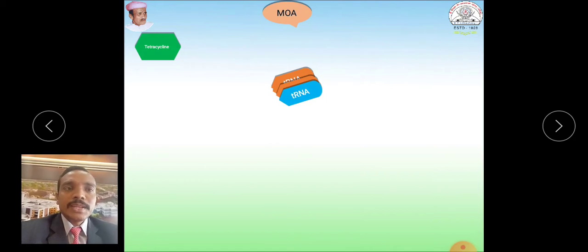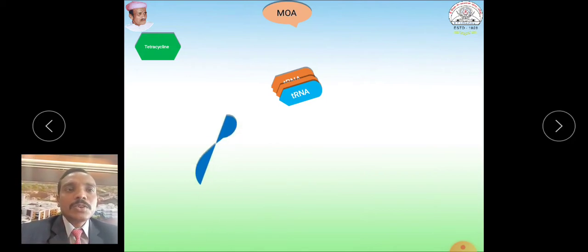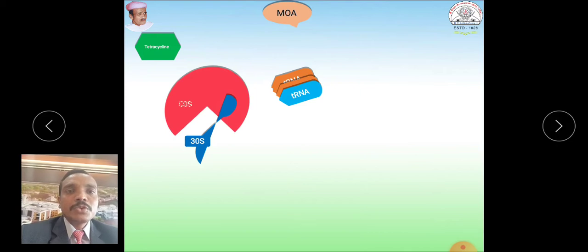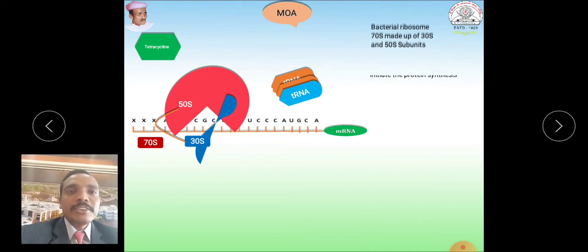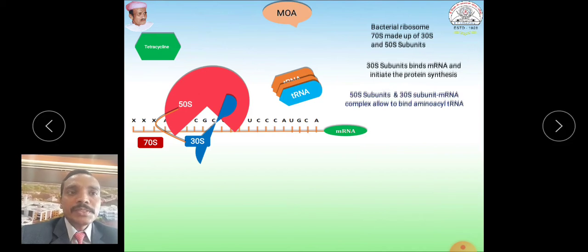Now coming to the third part, mode of action. Take a look at this animated video of the mode of action of tetracycline. This is the small ribosomal subunit, the 30S ribosomal subunit, and this is the 50S ribosomal subunit. The combination of these two subunits makes the 70S ribosome, and it gives the platform for protein synthesis. Messenger RNA binds to this 30S ribosomal subunit and initiates the protein synthesis process.